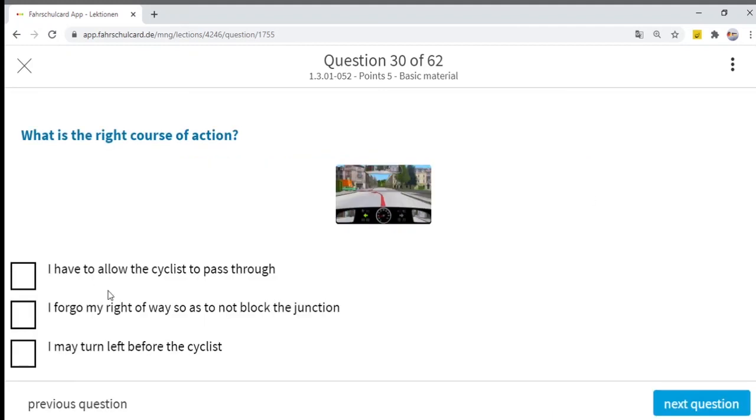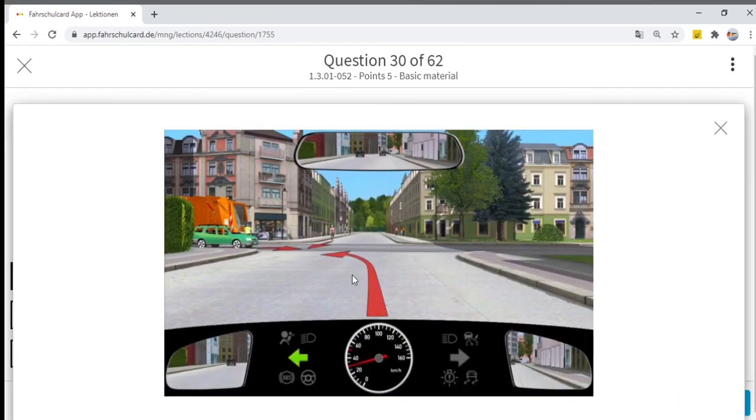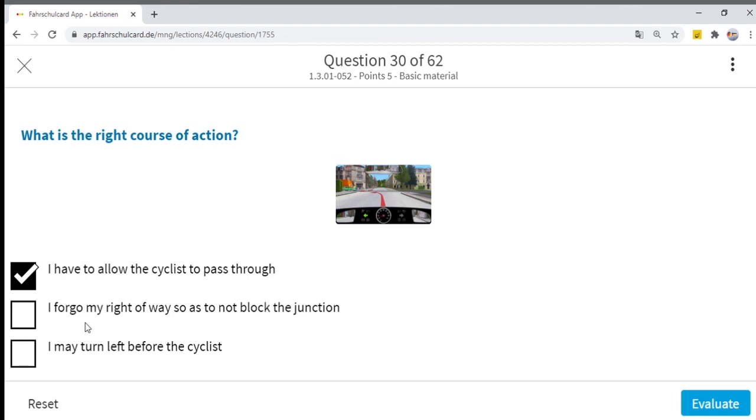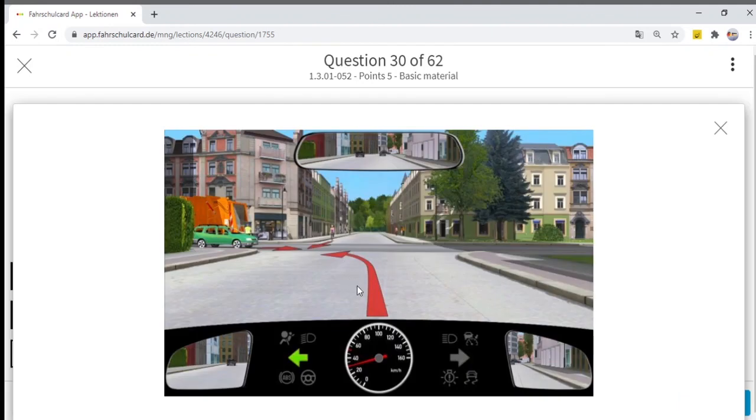That means I have to allow the cyclist to pass through. This option is no doubt, because we are taking a left turn, we have to allow the oncoming traffic. Clear? I forego my right of way so as to not block the junction. Just remember this point. You have priority above the green car, you can take the left turn after the cyclist, but still there is a tricky thing in this question, that you can block the junction, so you have to forego your right.